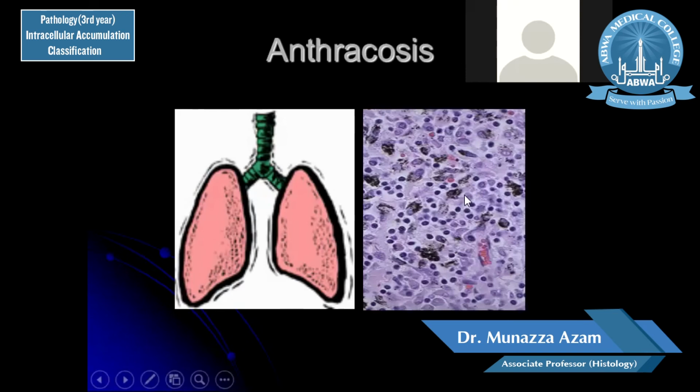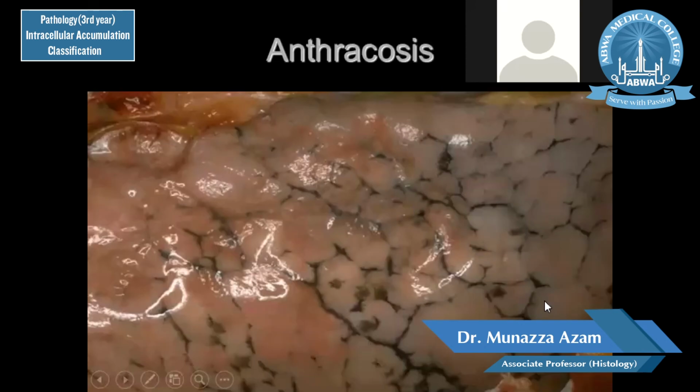Here you can see in the structure of the alveoli, you can find different macrophages. And these macrophages, they are appearing dark black in color because they have ingested this exogenous pigment. And this condition is called anthracosis. On naked eye, you can find these black lines, and these are basically accumulations of different carbon particles which are along the surface of the lung.